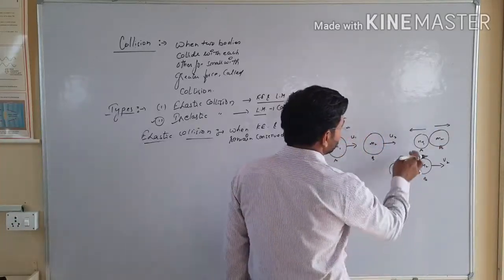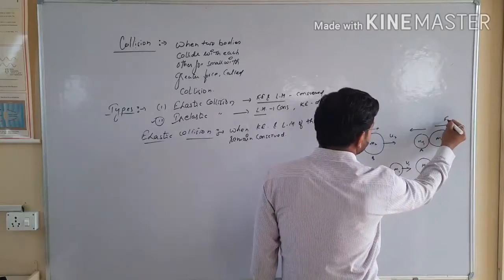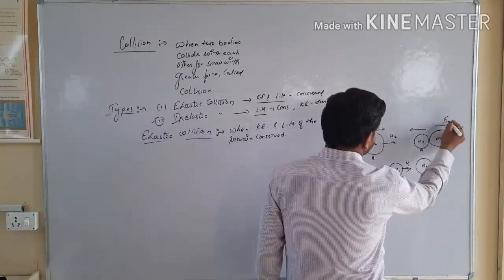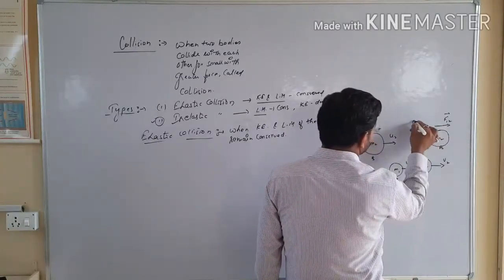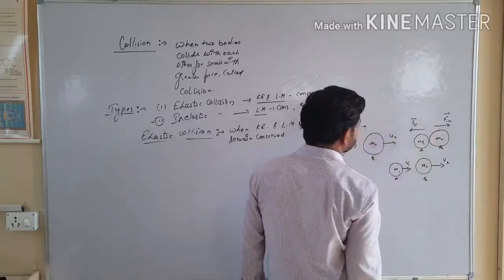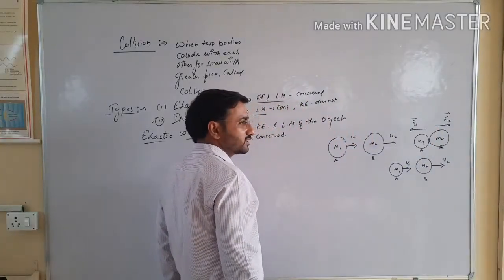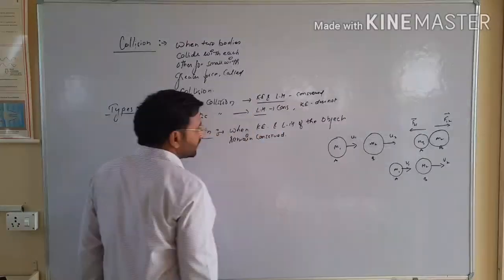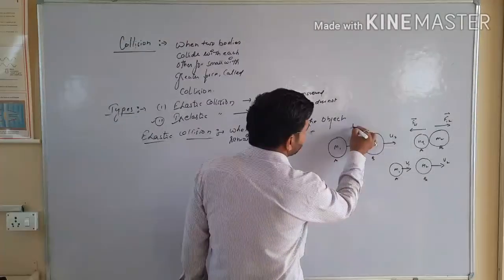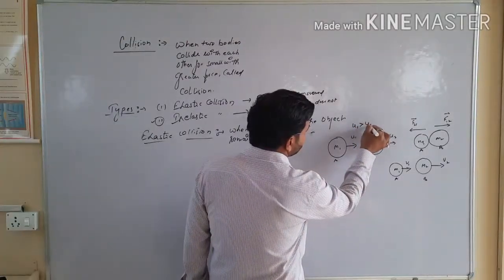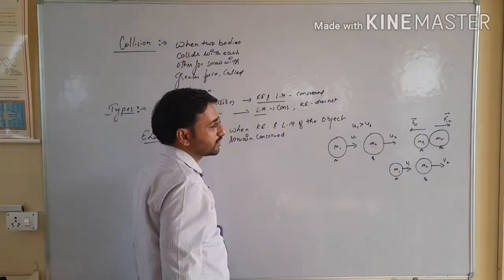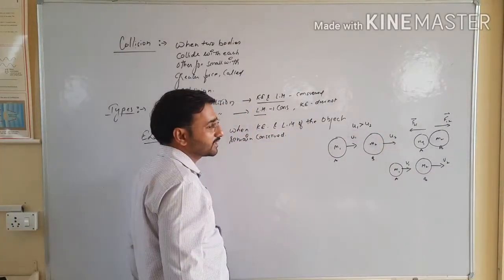When they collide with each other, they apply a force. As you know, the force applied by the first on the second is represented by this, and by the second on the first by this, in opposite directions. Collision is possible only when u1 is greater than u2.